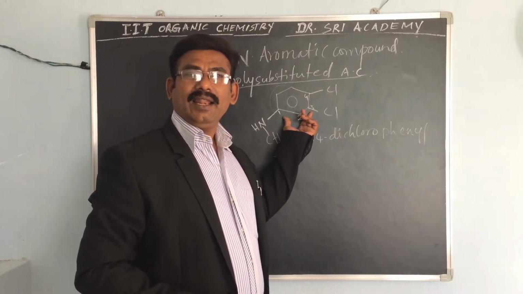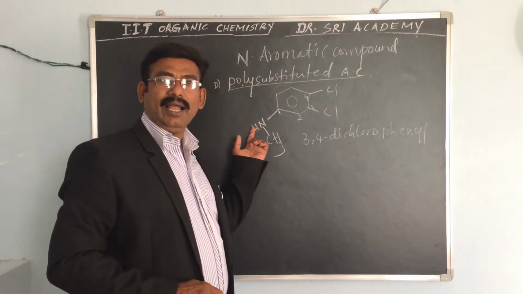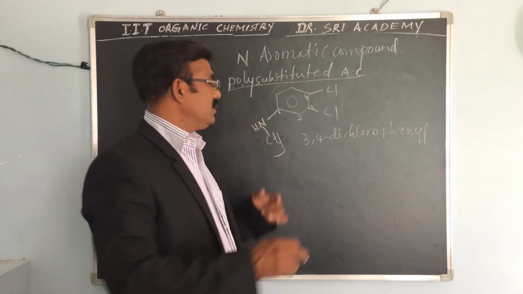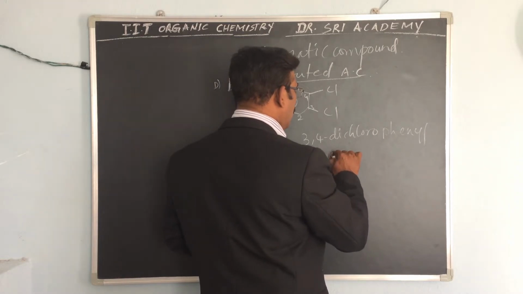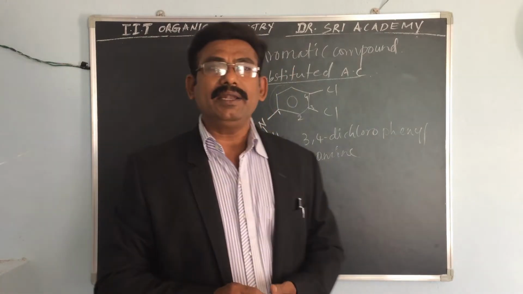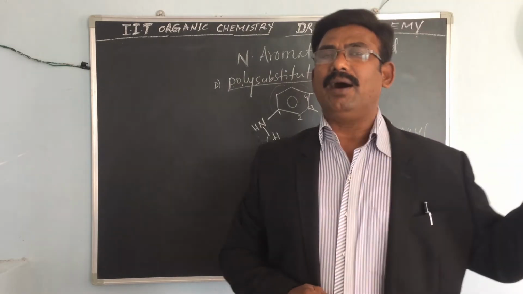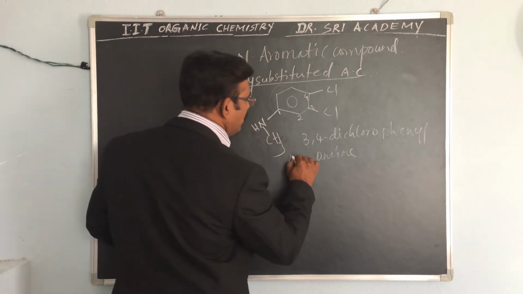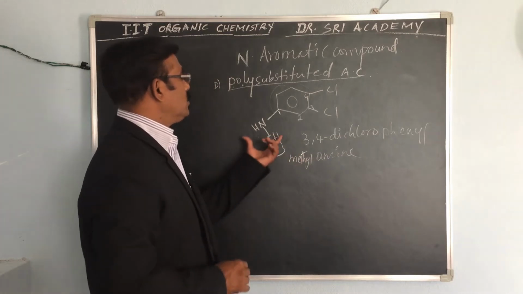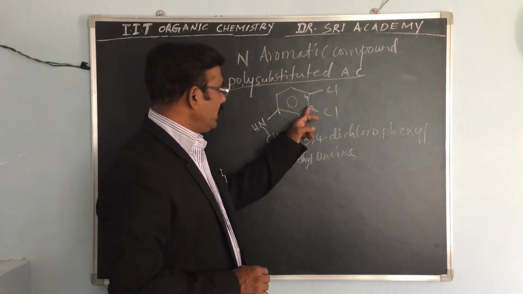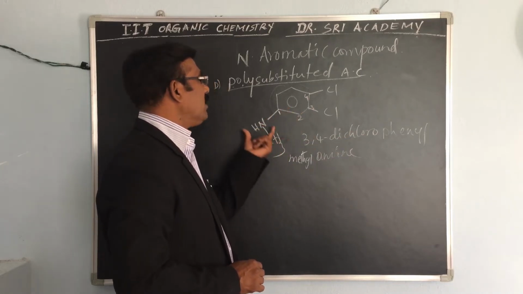And what is there? The amine. Because the methyl group is there, we can say methylamine. So 3,4-dichlorophenyl methylamine, not simple amine.